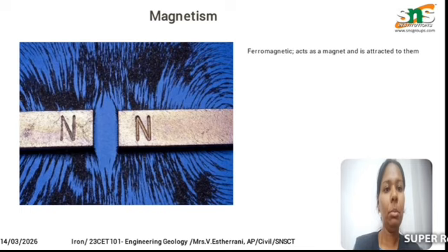Next one, it is the magnetism property. One of the most unique properties of iron is the magnetism. Magnetism is nothing but the attraction of the iron minerals. There are two types of magnetism. One is the ferromagnetism. Ferromagnetism acts as a magnet and it is attracted to them.